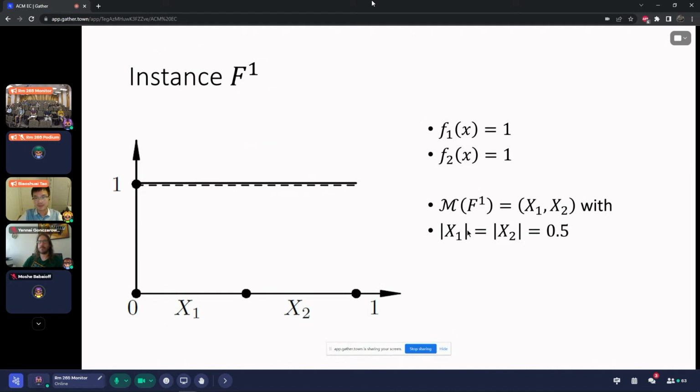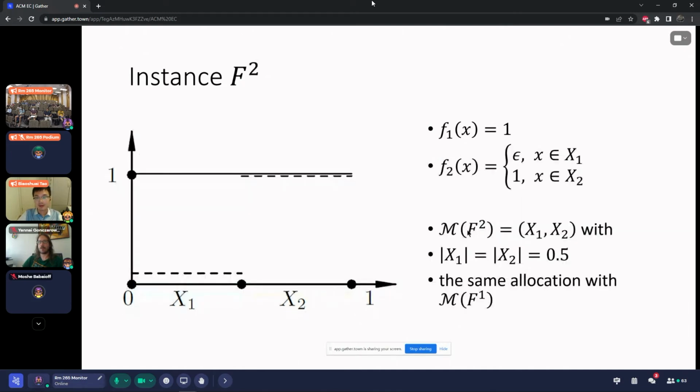We have two value density functions, F1 and F2. They are both uniform on 0 to 1. So here, just to guarantee proportionality, we have to produce an allocation x1, x2, such that the length of x1 and the length of x2 is just 0.5. If this is not the case, then the allocation is not proportional. Without loss of generality, in the picture on the left-hand side, I'm going to assume x1 is from 0 to 0.1, and x2 is from 0.1 to 1.